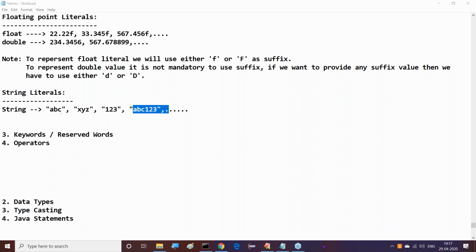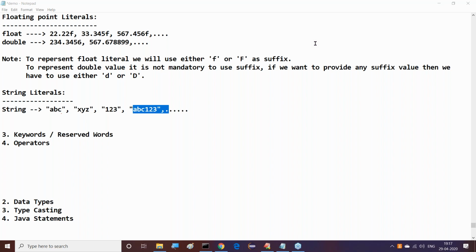Anything we represent in double quotations, you can understand that thing as a string literal. Here we are able to provide string literals clearly.